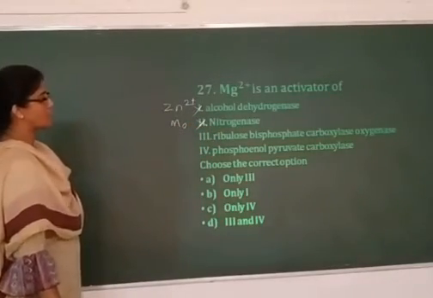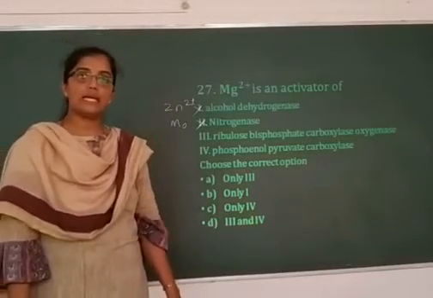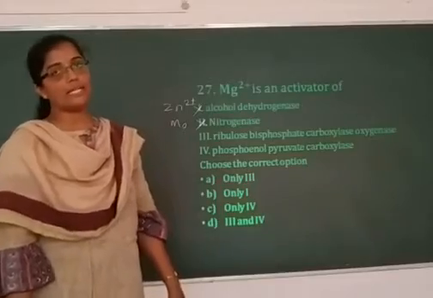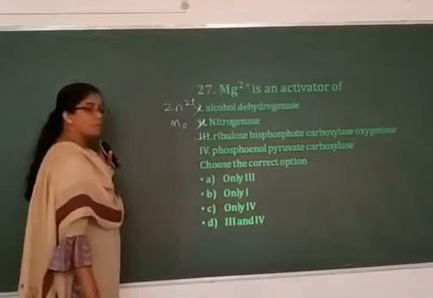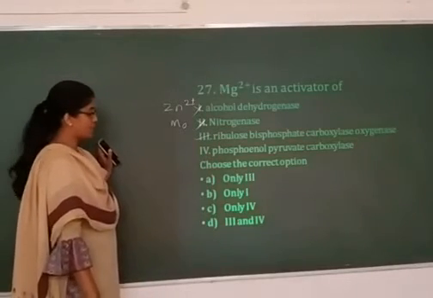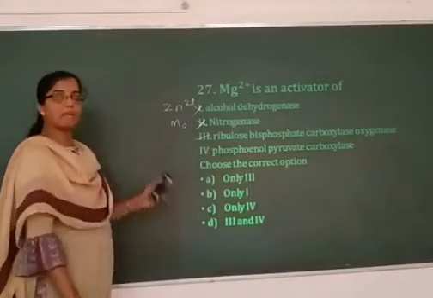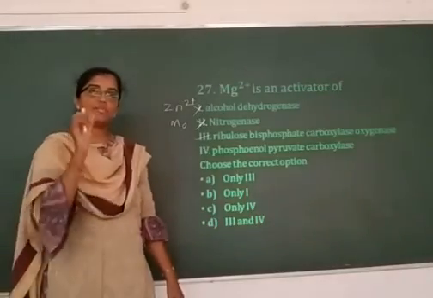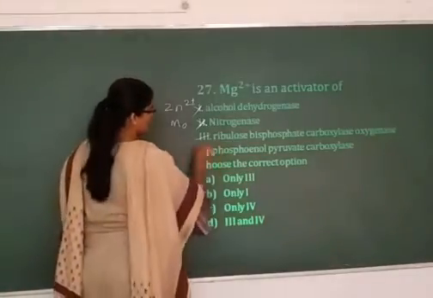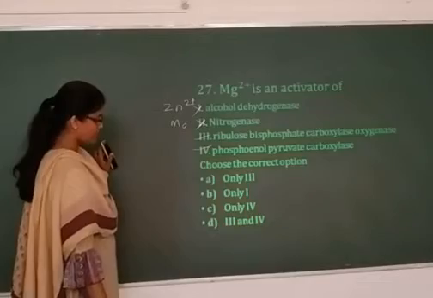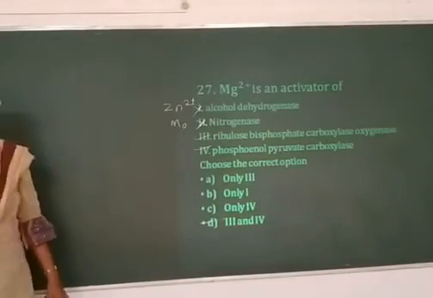Ribulose bisphosphate carboxylase oxygenase, that is Rubisco, is involved in carboxylation in many plants. For the functioning of Rubisco, magnesium is essential. Phosphoenol pyruvate carboxylase, that is PEP carboxylase, is also involved in the carboxylation process in C4 plants. So there also it is involved. So 3 and 4, option D, is the right answer.